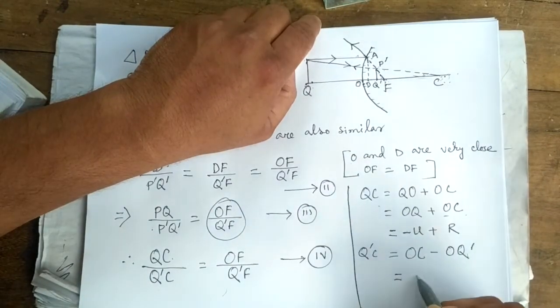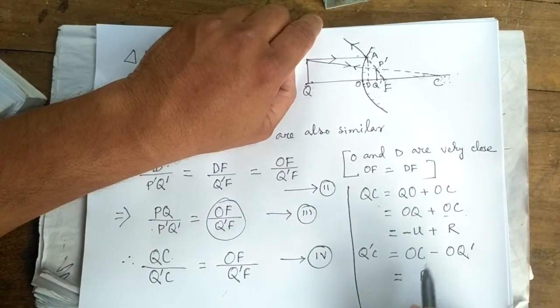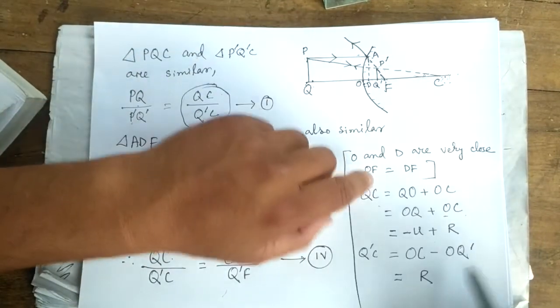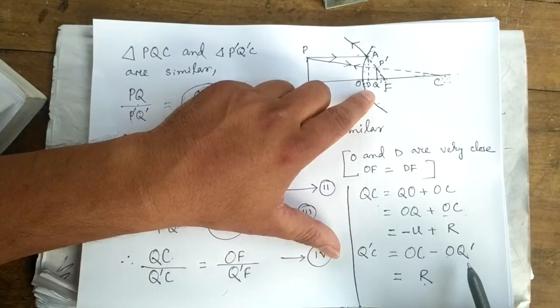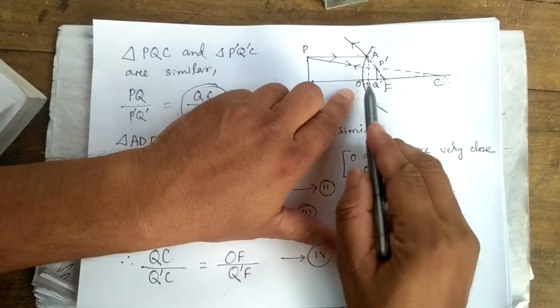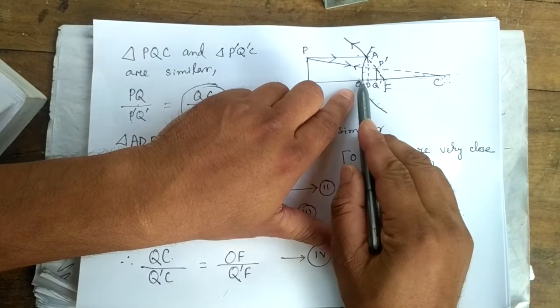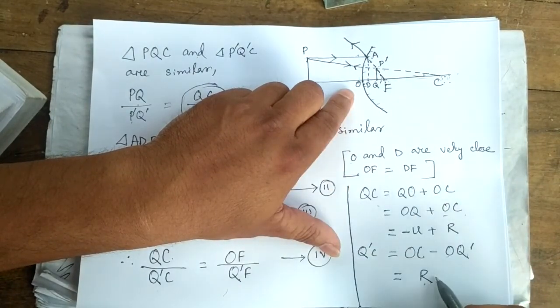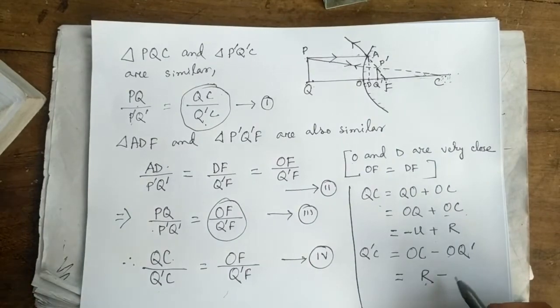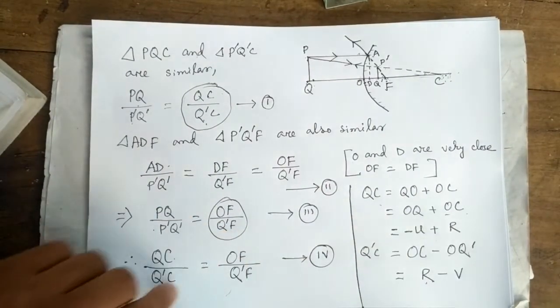OC is equal to R. It will be positive as the direction of incident rays is from O to C. So it will be positive. O Q dash is the image distance. It is the image, so O Q dash is the image distance. It will also be positive. So R minus V.